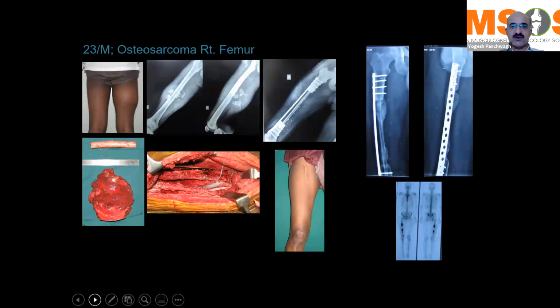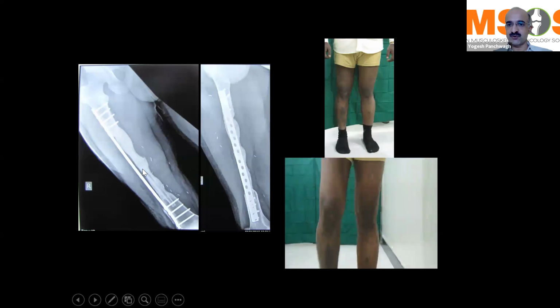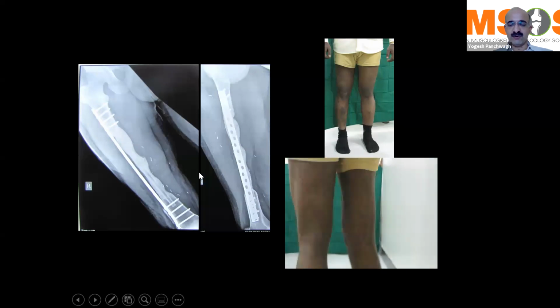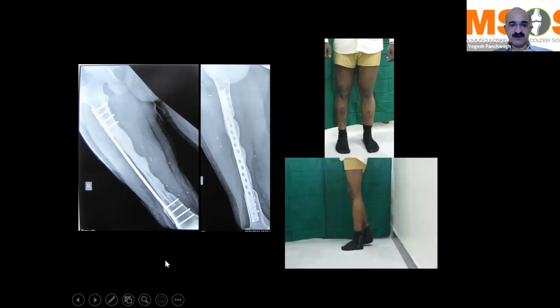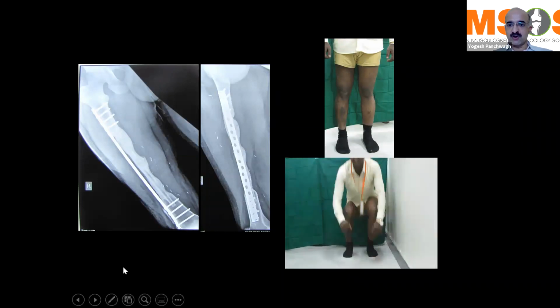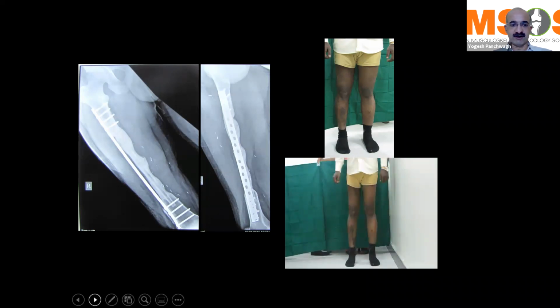A case of osteosarcoma in the mid part of the femur has been resected. Reconstruction was done using only a vascularized fibula. As you can see over here, that's the vascular pedicle sutured to the main popliteal artery and vein. The patient typically goes on to have a very good hypertrophied fibula. He had fractured it after a fall, but it went on to heal very well. You can see that the patient has got a good gait and a good cosmetic appearance in the limb. He's able to do everything: squat, sit cross-legged, and do activities of daily living, whatever he wants to do.